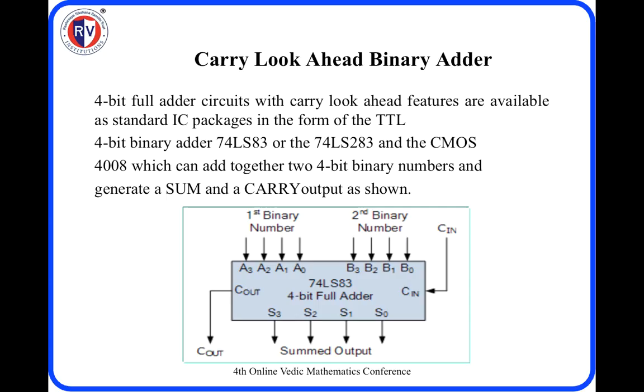Also we can do the subtraction of these 4-bit numbers. When we want to add 8-bit numbers, you can use 2 such ICs cascaded together, where the Cin for the first IC will be 0, and the Cout is connected to the Cin of the next IC, so that we get an 8-bit addition also.